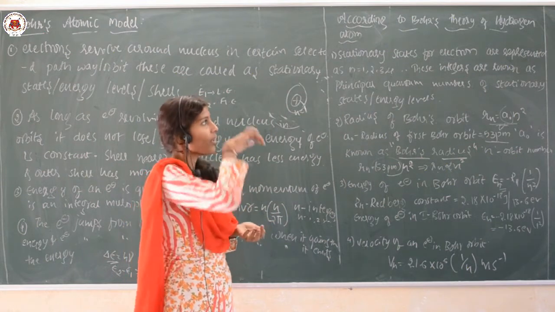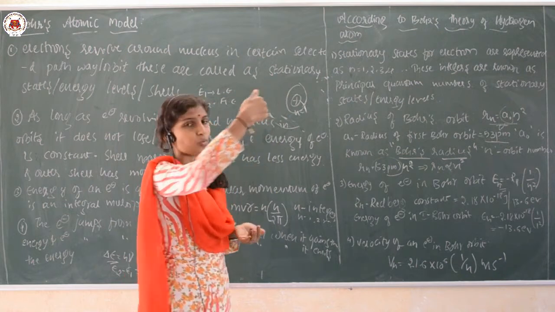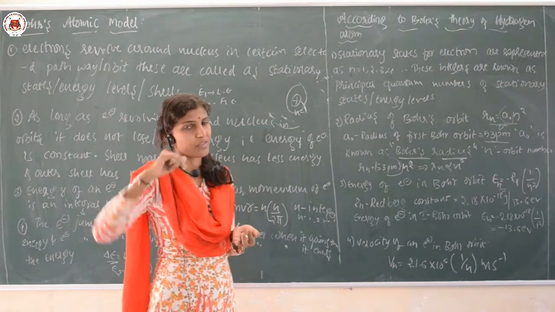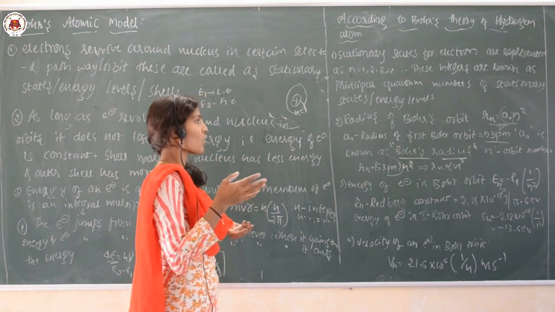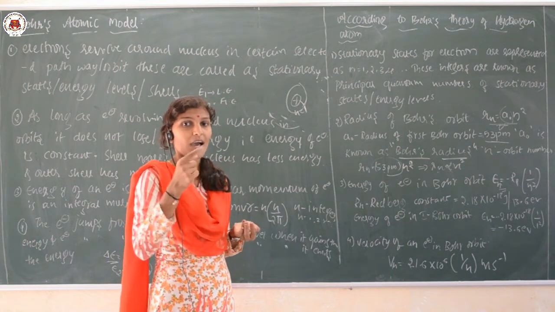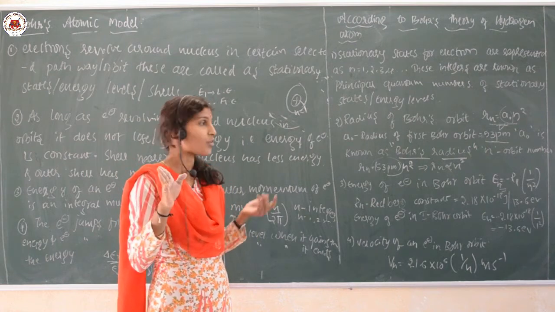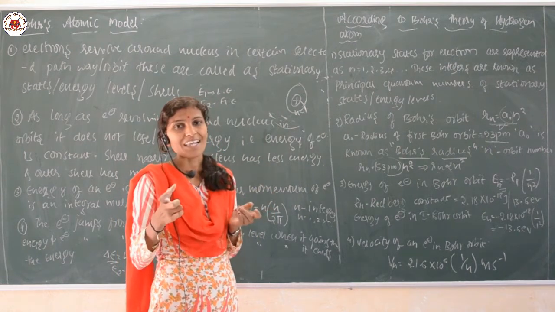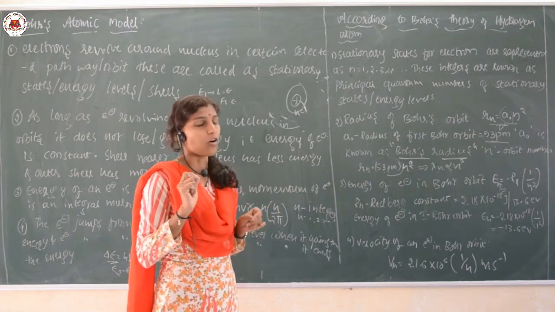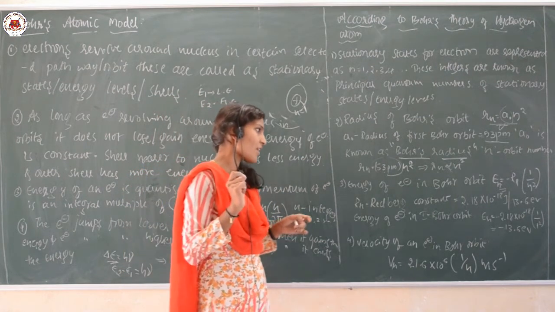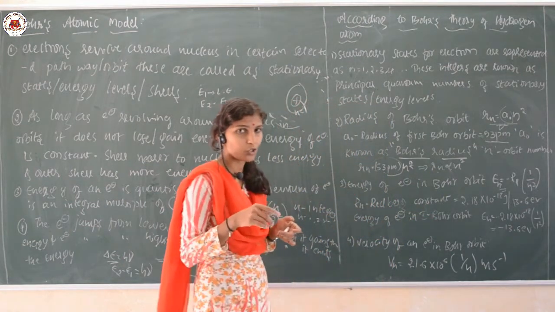First one, the energy stationary states for an electron is represented by n is equal to 1, 2, 3, 4. All these are called the principal quantum numbers of the stationary states. The second point is regarding the radius of the Bohr's orbit. Rn is equal to a naught into n square, where a naught is the first Bohr's orbit whose value is 53 picometer, and n is the orbit number. If we remove this constant, you get Rn is directly proportional to n square.